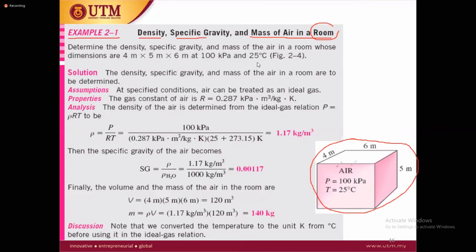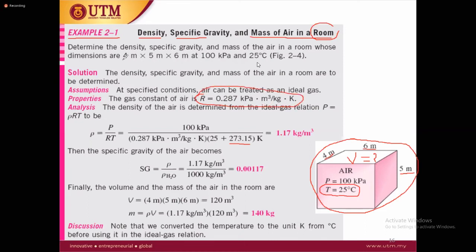The dimensions are given: 4 meters, 5 meters, 6 meters. So with this one, we can calculate the volume. Remember, for all the calculations, we are looking for the volume and mass of the system. The question is to calculate the density. We know the equation before this. The ideal gas equation is rho equals P over RT. Pressure is given as 100 kilopascal. Temperature is given; you have to convert this temperature to Kelvin, by adding 273.15. R is given. These are the units of R; the gas constant in Kelvin is here.